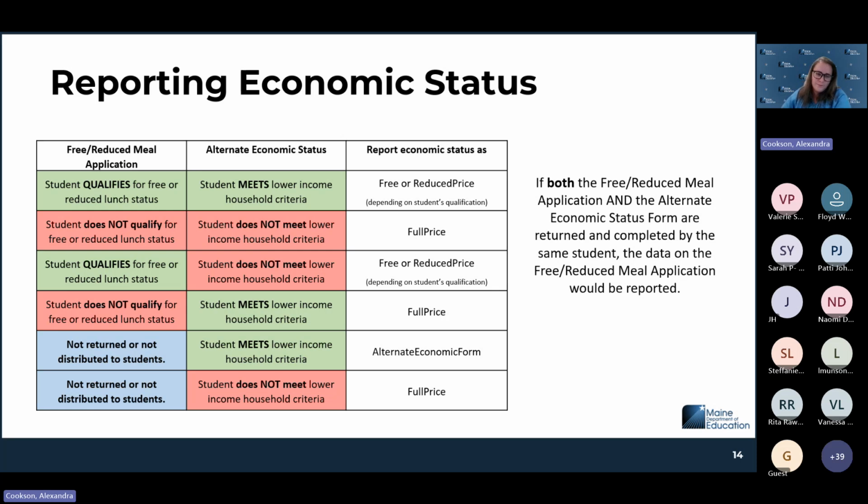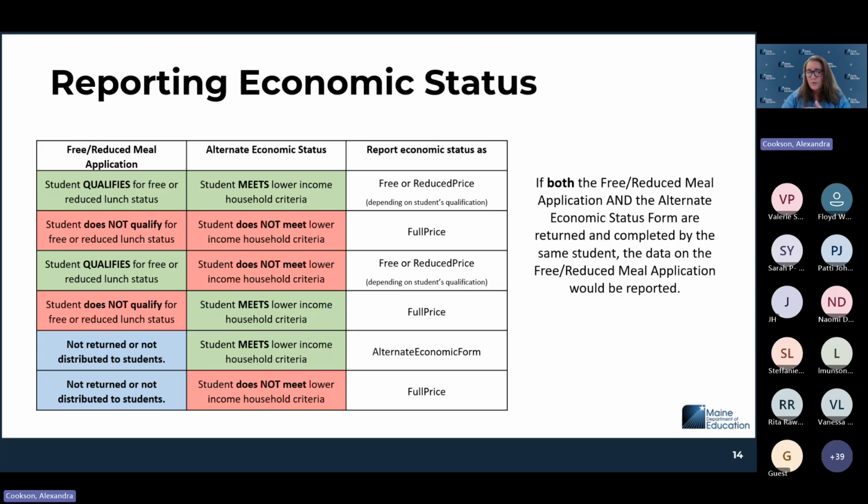So, question in the chat: if we are CEP, are we collecting free and reduced meal forms? If you're in a CEP program, which is a lunch program, that is when you do not collect the form.